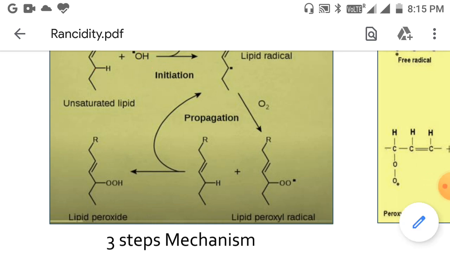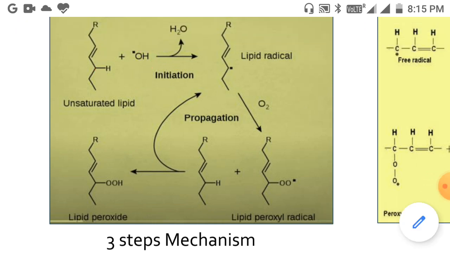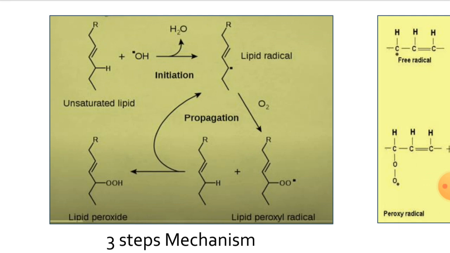This hydrogen is the hydrogen which is adjacent to the double bond. We can take an unsaturated lipid, because unsaturated lipids, whether polyunsaturated or monounsaturated, are more prone to oxidation. In the unsaturated lipid, the hydrogen adjacent to the double bond is taken out by this hydroxide free radical, resulting in removal of water, and this is the chain initiation step.